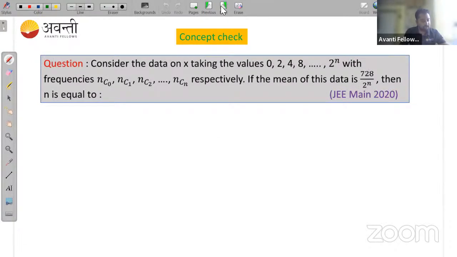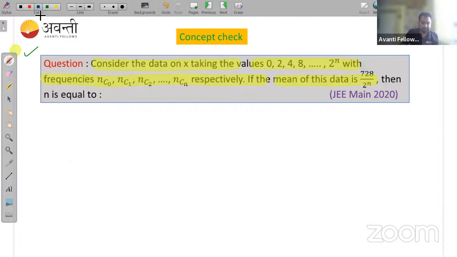A very good question asked in 2020. Consider the data on X, taking the values 0, 2, 4, 8 up to 2 to the power n, having the frequencies nC0, nC1, nC2 up to nCn. If the mean of this data is given as 728 by 2 raised to n, then you need to find the value of n. It's a numerical question asked in 2020. I can find these questions easily. I guarantee, if you try now, you can solve. Okay, let's solve this question.